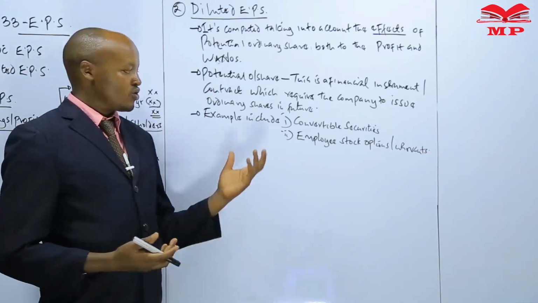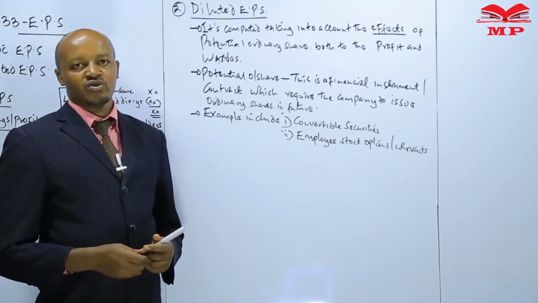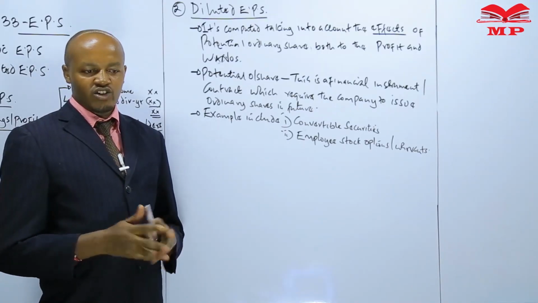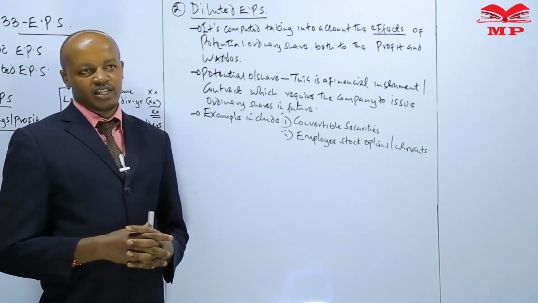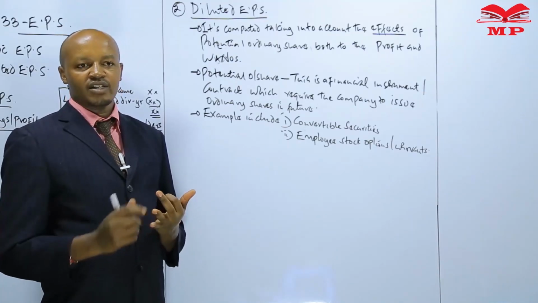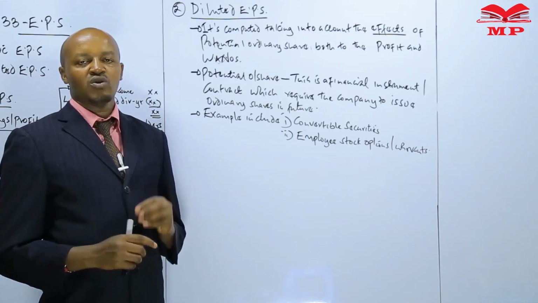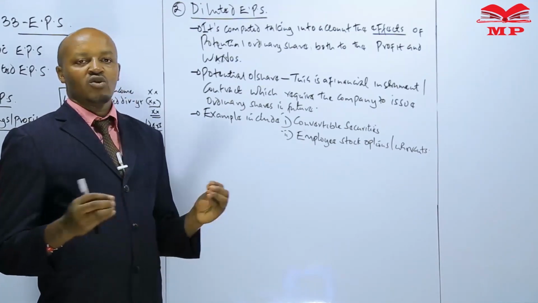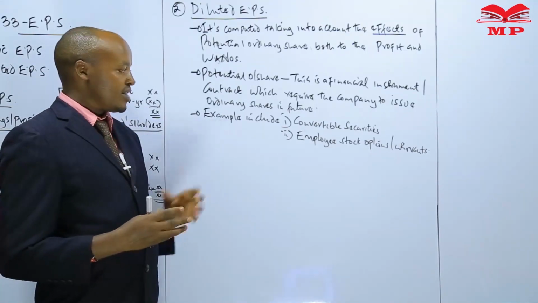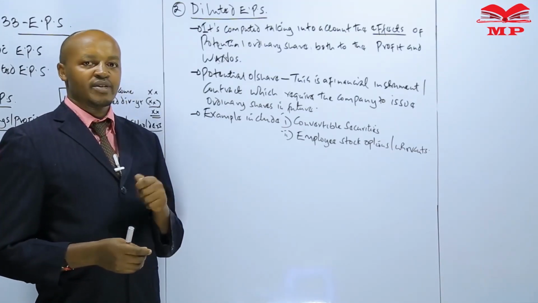Now, first of all, when we talk about convertible securities, this includes those financial instruments which confer or give their holders the right to convert them into ordinary shares. Good examples include convertible debentures, convertible preference shares, convertible bonds, convertible loan stock, and so on, simply because the holders of those securities have the right to convert them into ordinary shares.